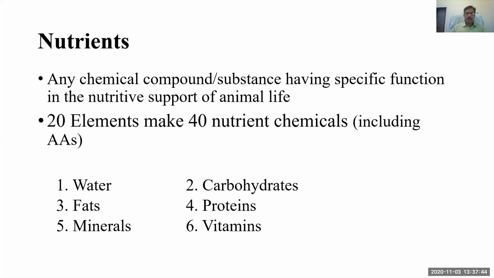Because vitamins and minerals are required in small quantity, or are a very small portion of a complete diet, they are known as micronutrients. This is the difference between macro and micronutrients. Macro are required in large amounts, while micro are required in small amounts. What is the quantity? Usually minerals and vitamins are required in grams or less than a gram, or in ppm.